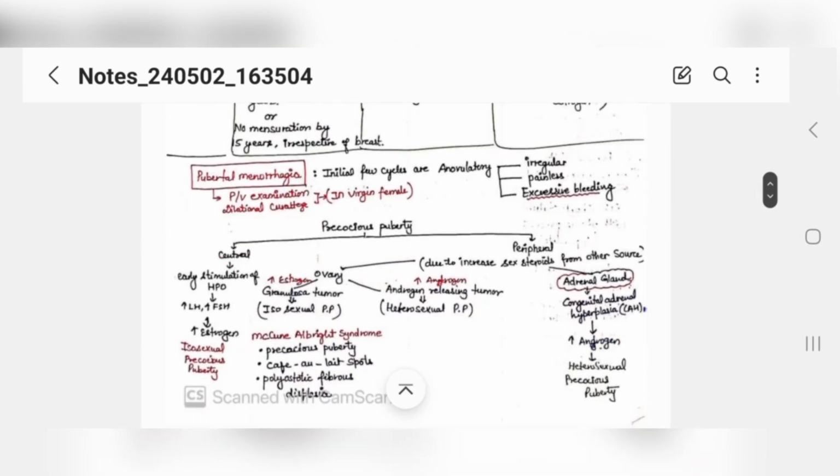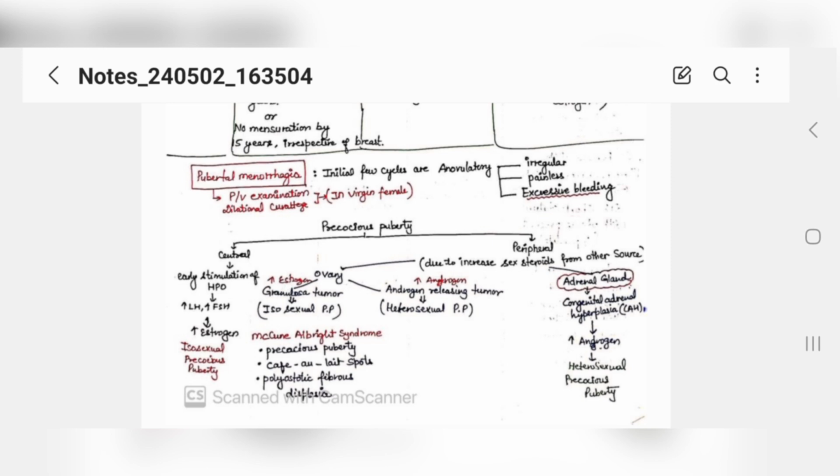Now, pubertal menorrhagia, if a patient complains of excessive bleeding during her puberty time, because the initial few cycles are anovulatory, so they are irregular, they are painless, and excessive bleeding occurs in some females. So, per vaginal examination and dilatation and curettage in female patients are contraindicated, right? Okay, now let's talk about precocious puberty. So, a female patient comes to you at the age of 10 with menstruation. You will say it is a precocious puberty.